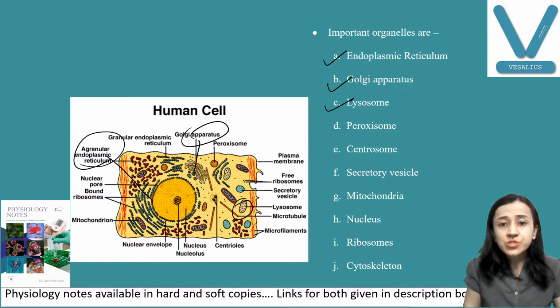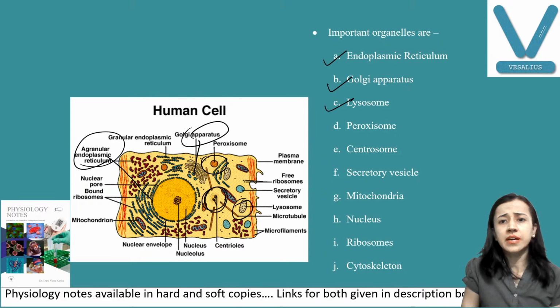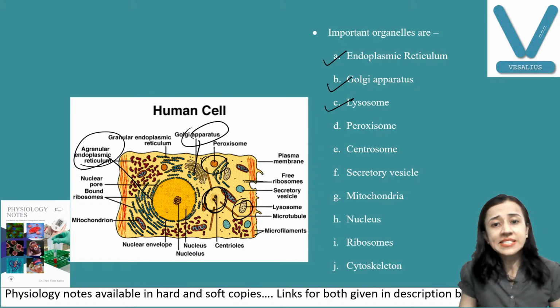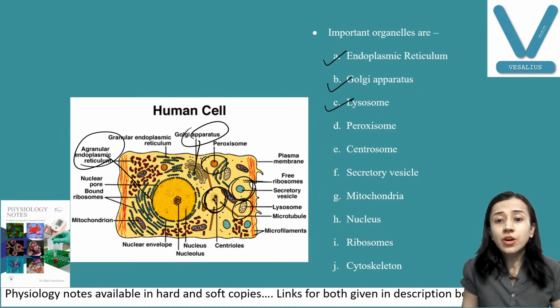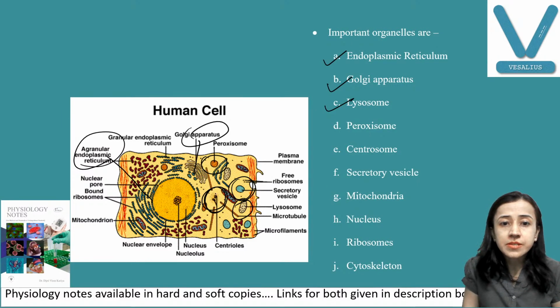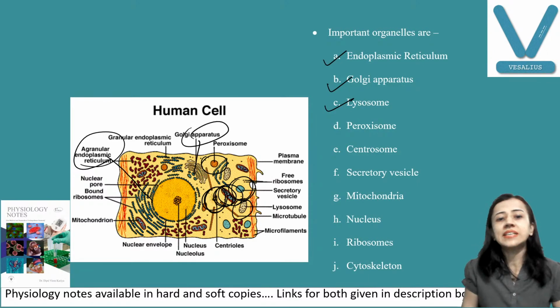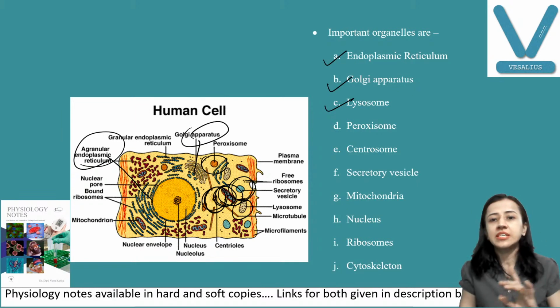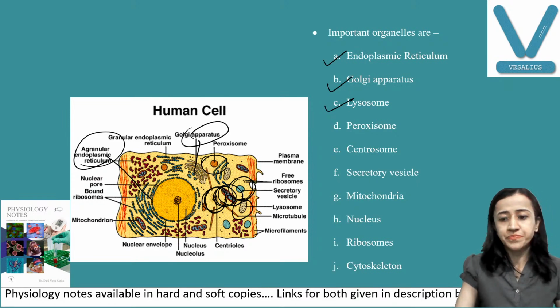Peroxisomes, like lysosomes. Then centrioles, these are centrioles. Secretory vesicles, these are secretory vesicles. Then mitochondria, this is mitochondria. Nucleus, all the cells have a nucleus, ribosomes, and cytoskeleton. We will discuss each and every organelle and all the structures of the cell one by one.